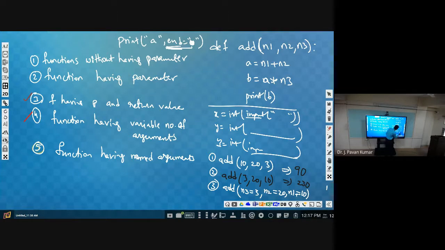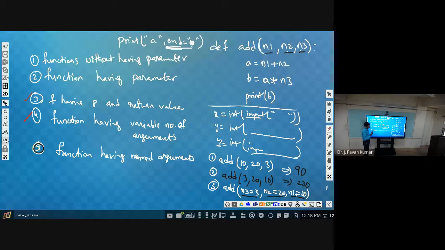End is equal to, similarly here n1, n2, n3 are there. These parameter names we are using here. If you know these parameter names, in which order we use them does not matter. Why? Because we are directly assigning the value to that parameter, so we need not worry about the order or what the value of n1 or n2 is. Understand? So this is the fifth type of function, called a function having named arguments. For every argument we are providing the name. That is the advantage of using this. I hope you understand the functionality of it.